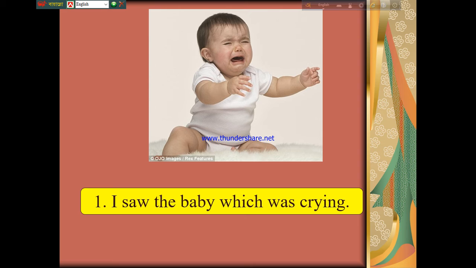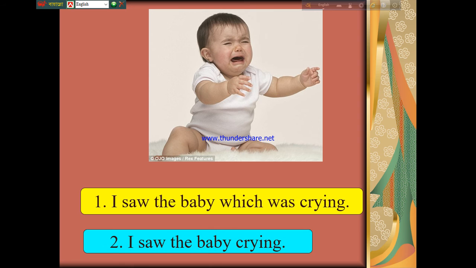So we have to change this complex sentence into simple. Let's see. I saw the baby which was crying. I have made this sentence simple: I saw the baby crying. The meaning is the same. In both of the two sentences, the meaning is the same, but the structure is different.